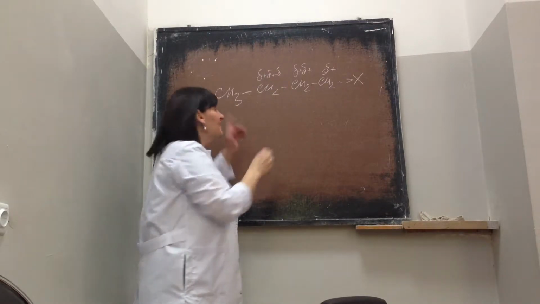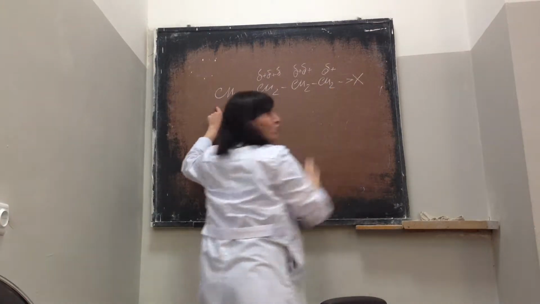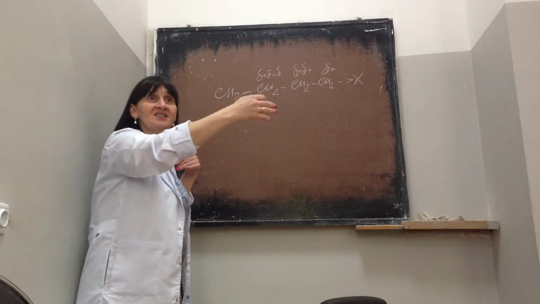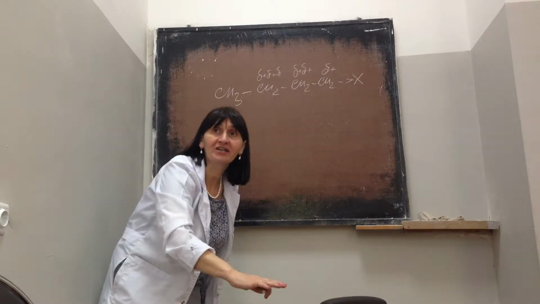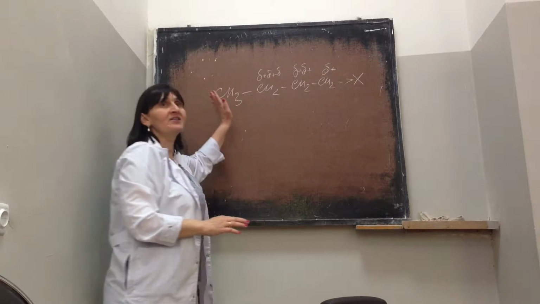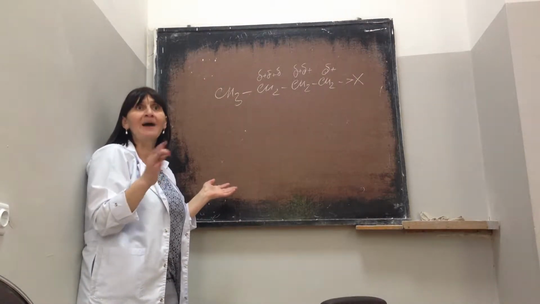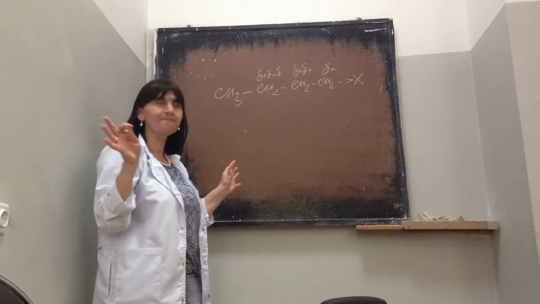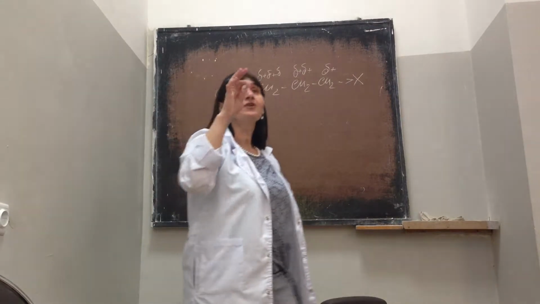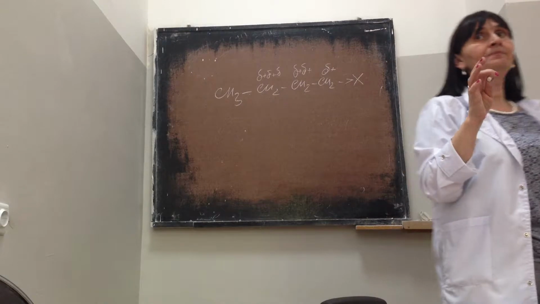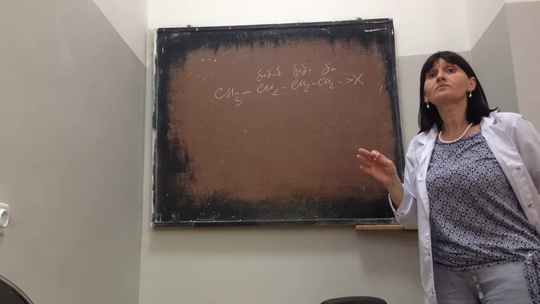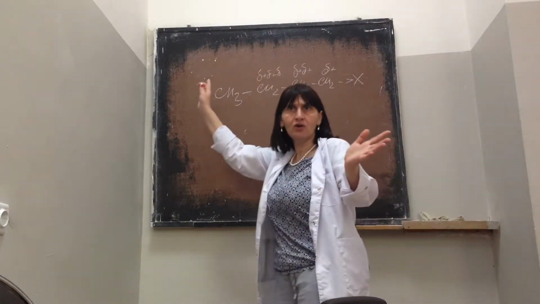Why? Because if the distance between the group and the carbon increases, its action decreases. After the third carbon, you have no action of a group which has minus or plus inductive action. So what about this last one? Here you have zero, no action.